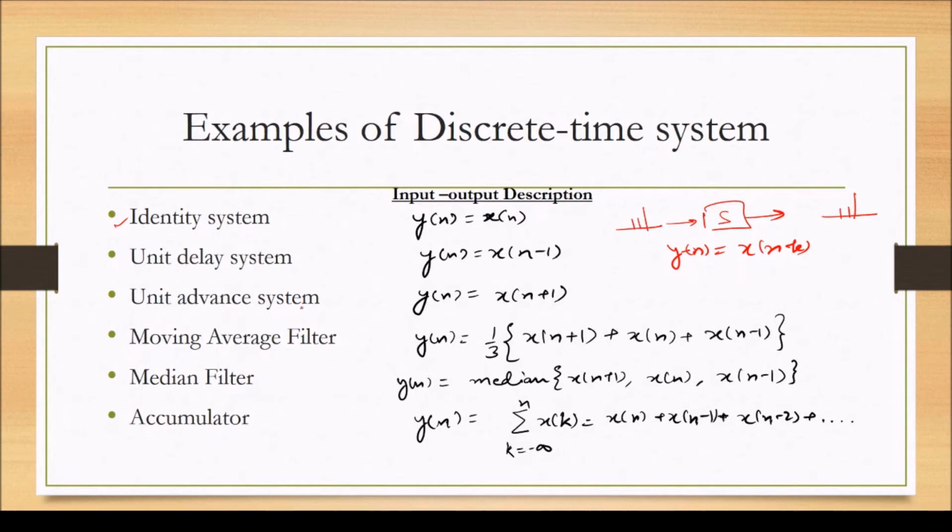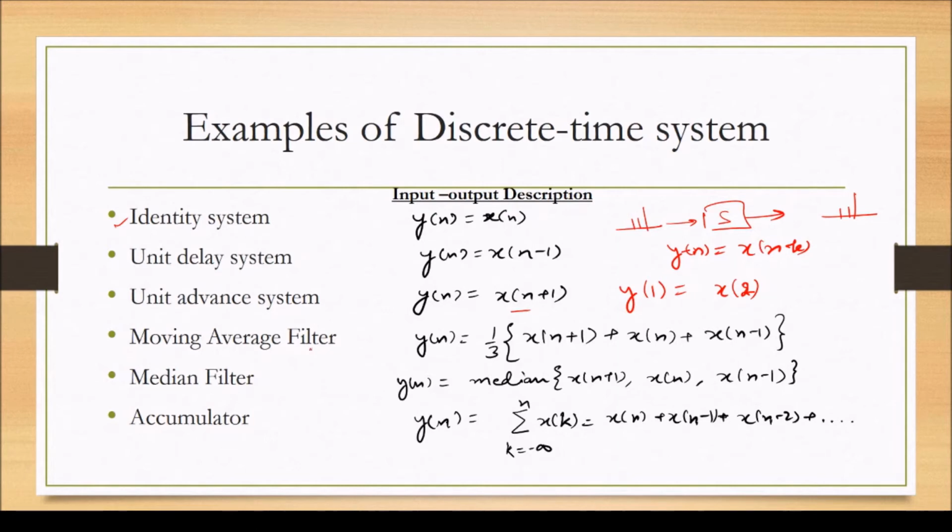Unit advance system means y[n] is equal to x[n plus 1]. So we get the corresponding samples with an advancement of one sample. It means if we are to find y[1], then y[1] is equal to x[2].